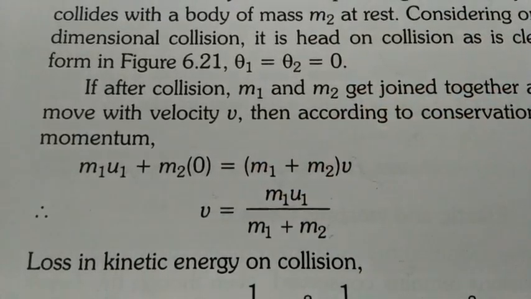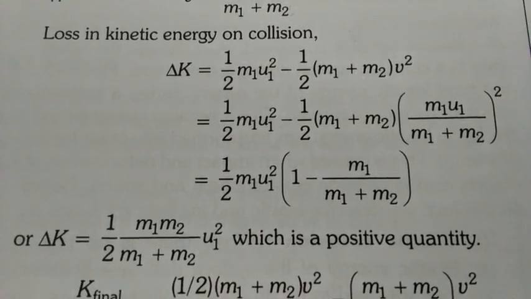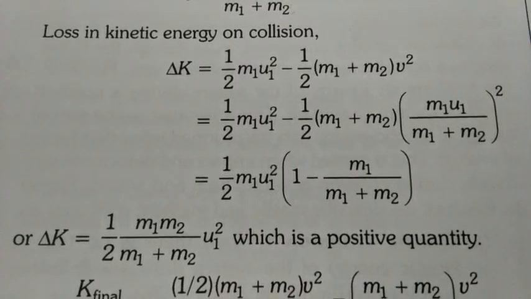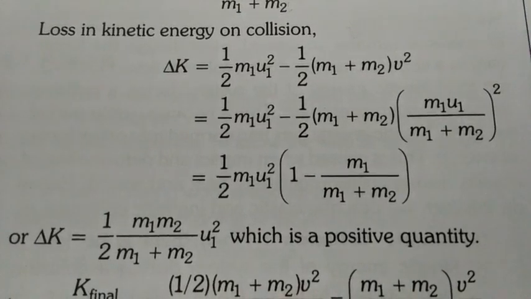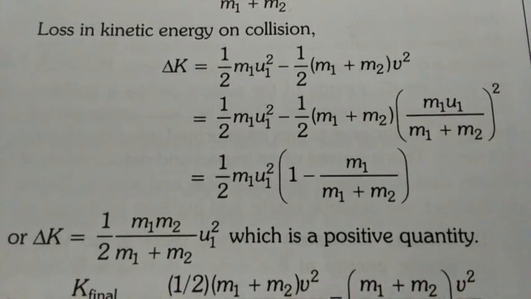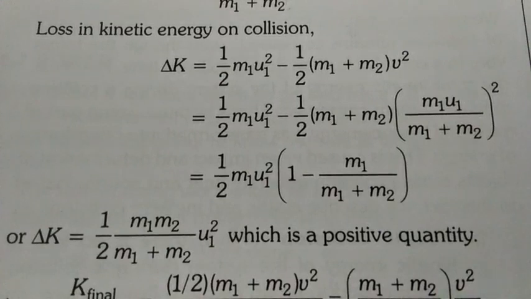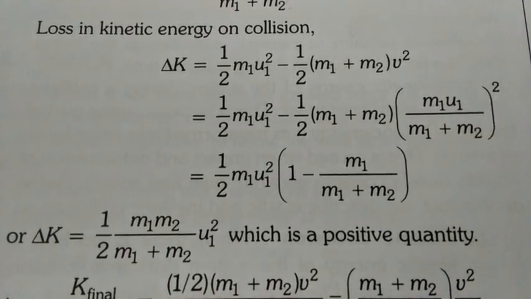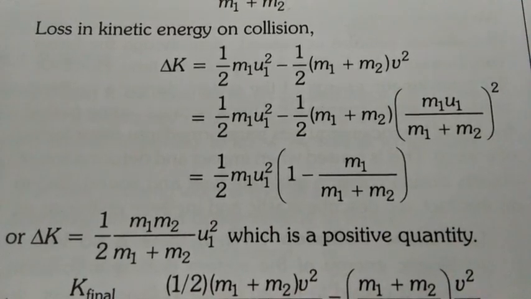Okay. Now because it is an inelastic collision, there will be some loss of energy in the form of heat, light, sound, etc. So now let's see how much loss there is in kinetic energy on collision. Okay, so we will check the change in kinetic energy, which is represented by del K. Because there is a loss, the initial kinetic energy will be more than the final one.